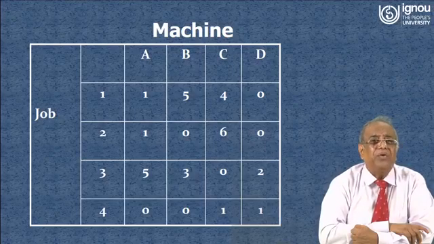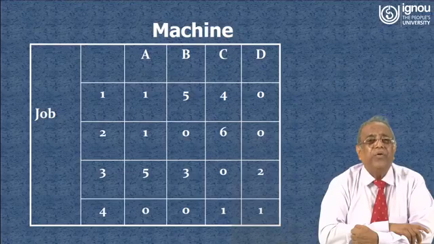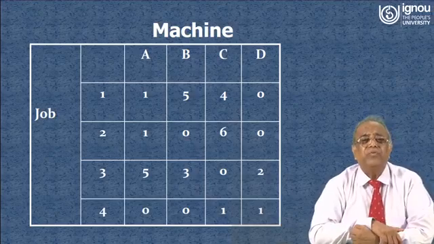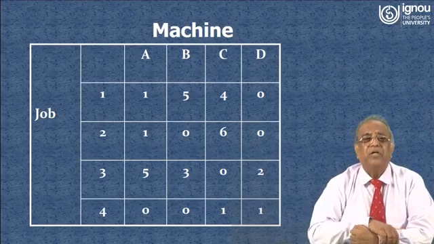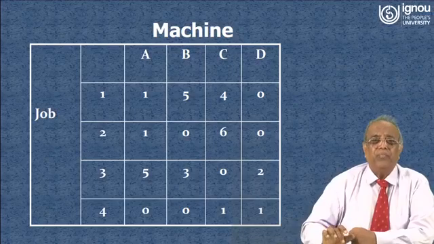Job 3 we can allot at C because only one zero is there. When you see the second column, job 2 we can allot to machine B.